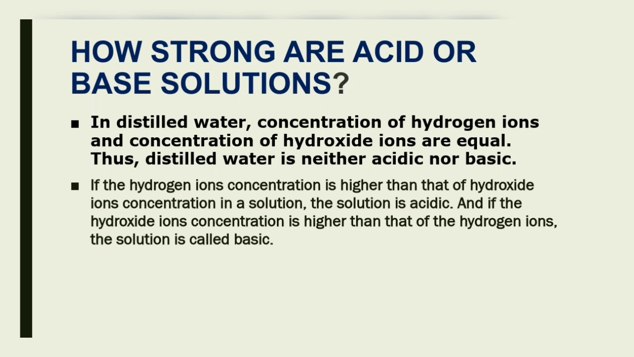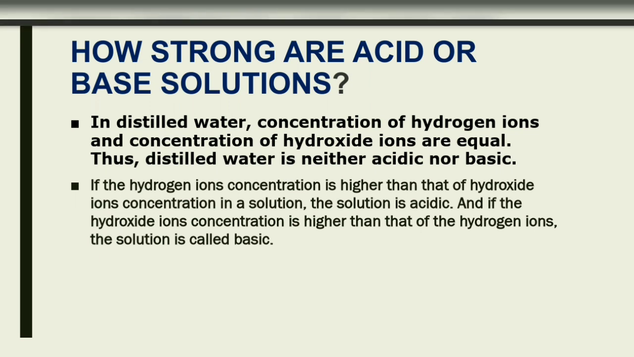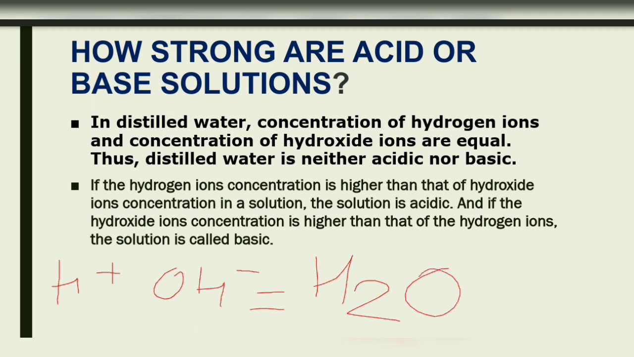In distilled water, the concentration of hydrogen ion, meaning H plus ion, and the concentration of hydroxide ion, OH minus, are equal. Hydrogen ion H plus and hydroxide ion OH minus are equal in water. It gives H2O as water. Thus distilled water is neither acidic nor basic because they are in equal form.